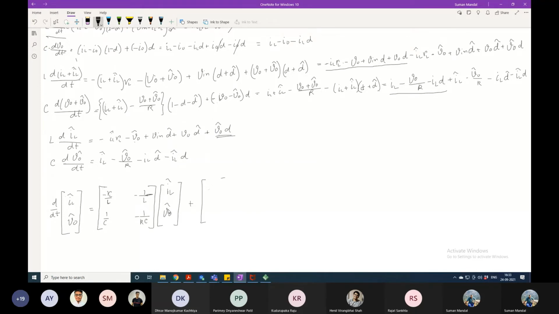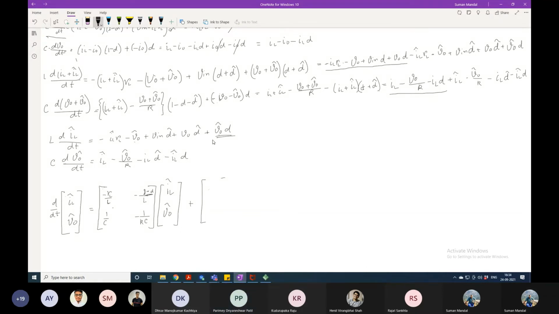Whatever parts we have with V0 have to be there in the matrix. If you understand from the mathematics point of view, this D is not perturbed D. It is there with V0. So the D will also be treated as a constant in the given part. Here D is not going to change. It is basically taken as constant. Okay.